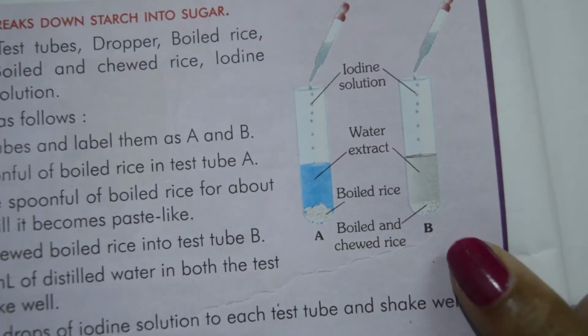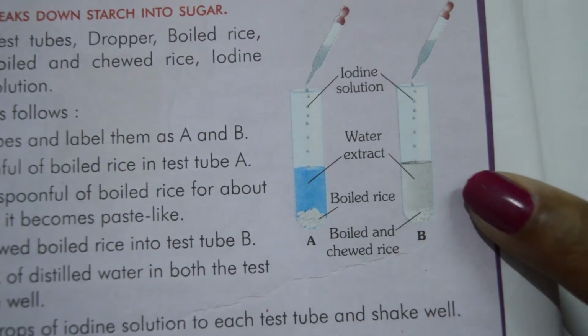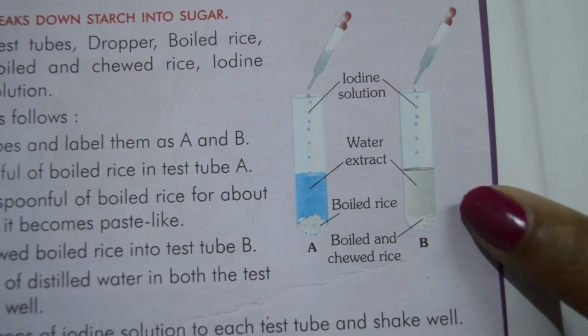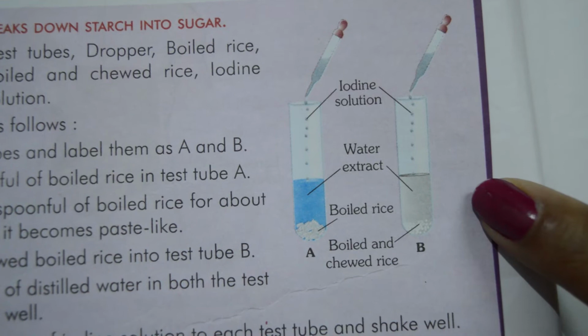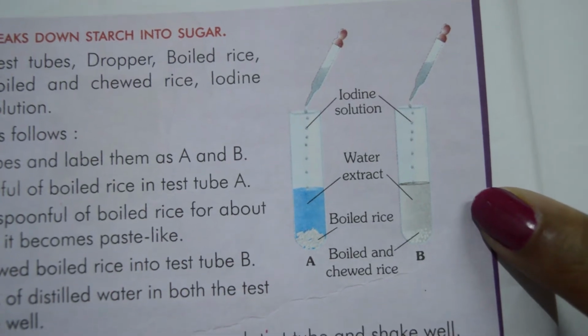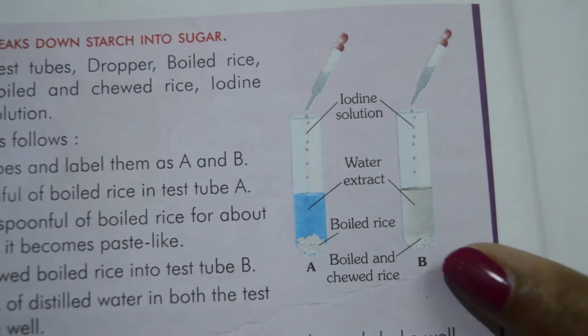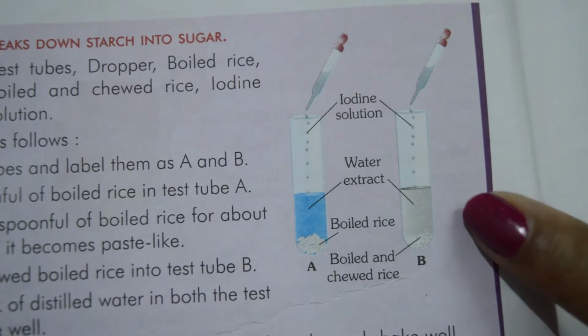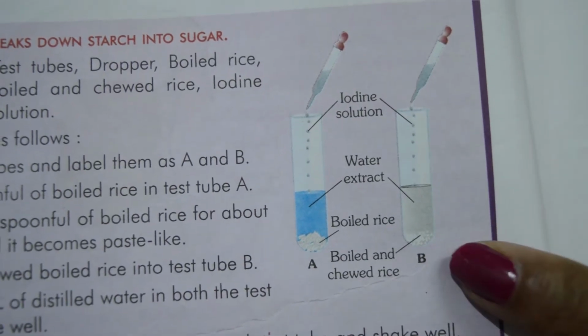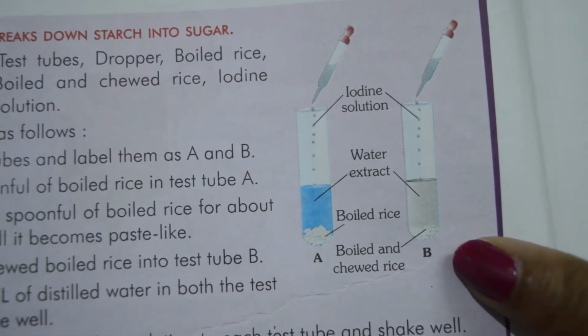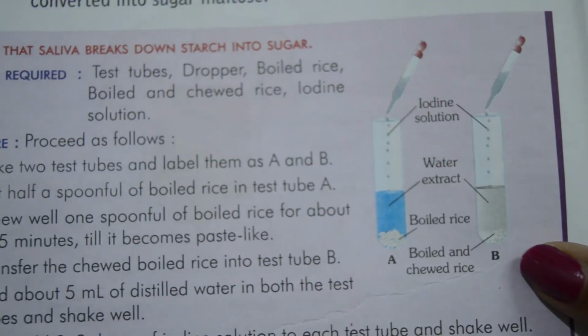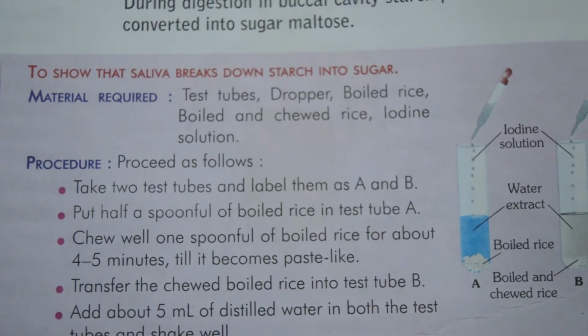But in test tube B, saliva action has already taken place. That means amylase has converted complex carbohydrates to simple carbohydrates, so there is no color change. This activity helps us understand that saliva breaks down starch into sugars.